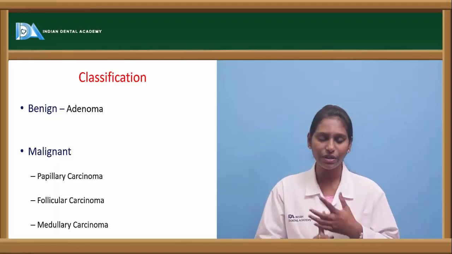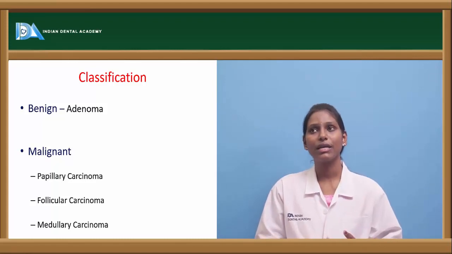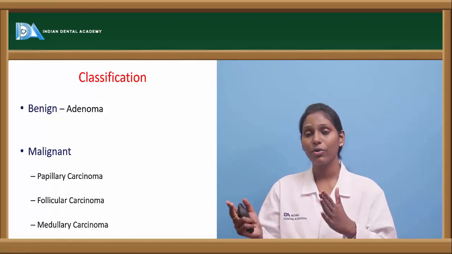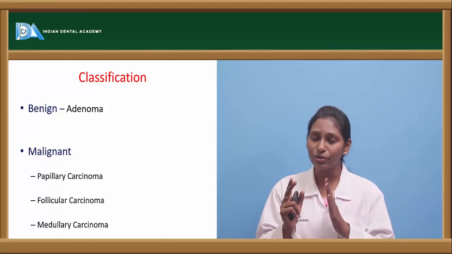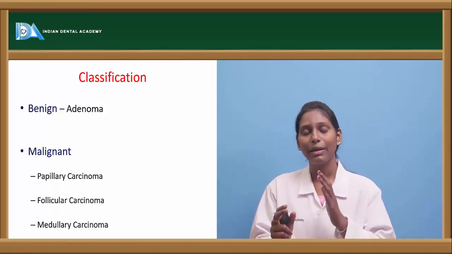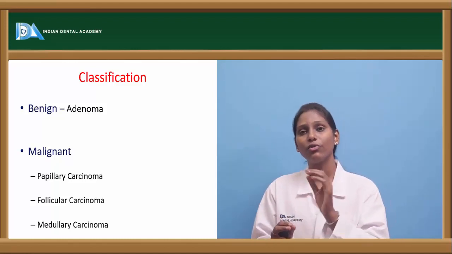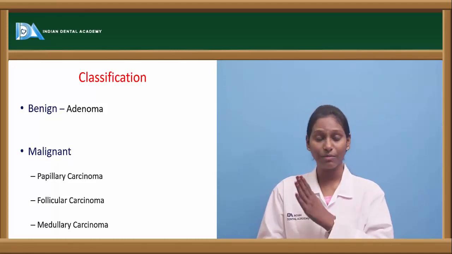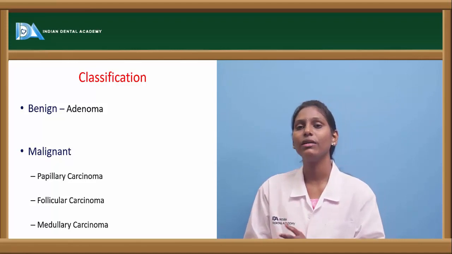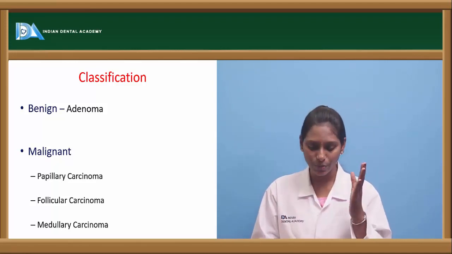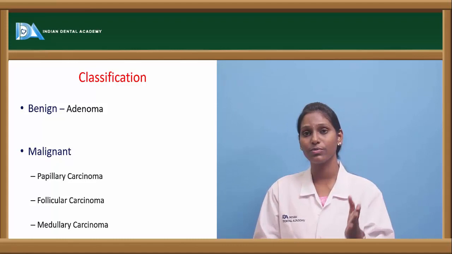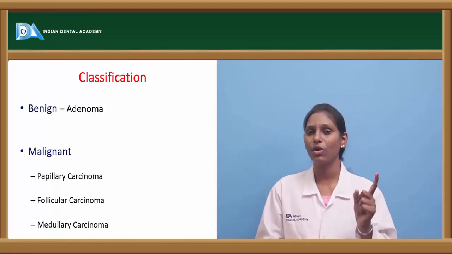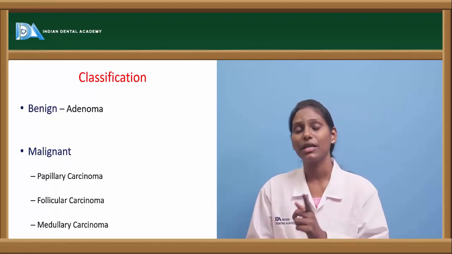And then we can go for radioactive scans. In a radioactive scan, it usually shows as a hot spot or cold spot. If it is a cold spot, it is highly suspicious. If there is a hot spot, 15 to 20% of hotspot lesions of adenomas can be malignant. Usually benign lesions appear as hotspot, and malignant lesions appear as cold spot.